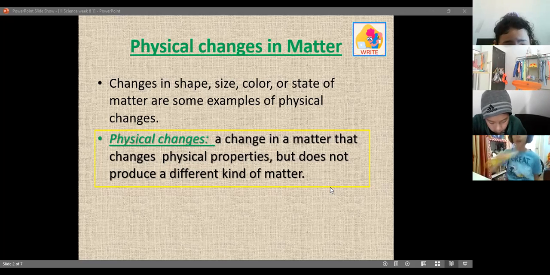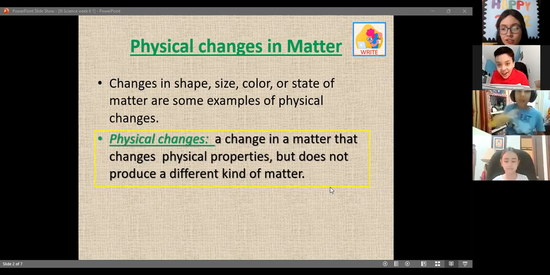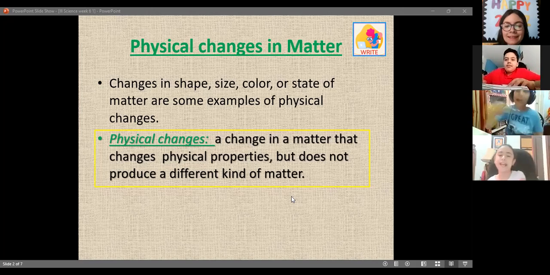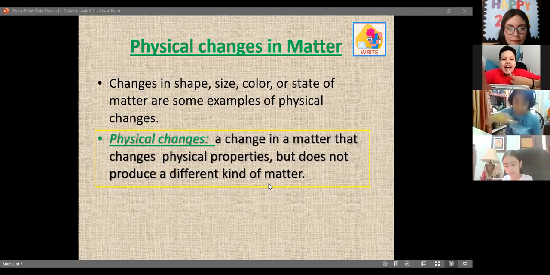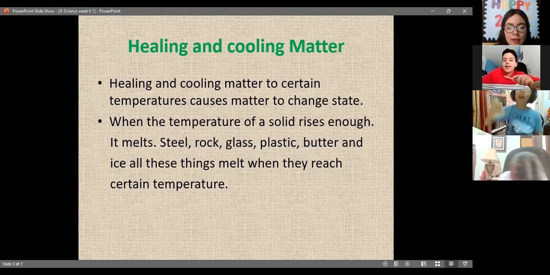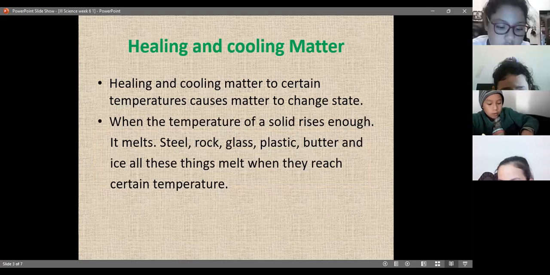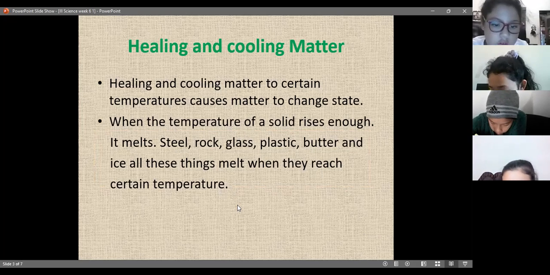But also there is a physical change because you cut it. Now, let's go to the next slide. Too much time copying these physical changes. We have another piece of information. Do not copy this. We have heating and cooling matter. So let's see.